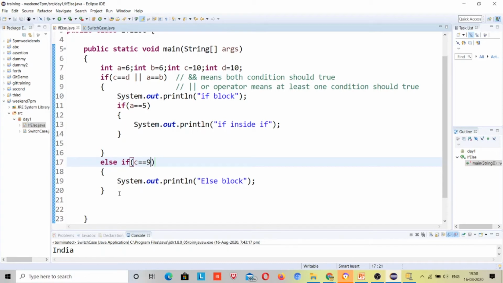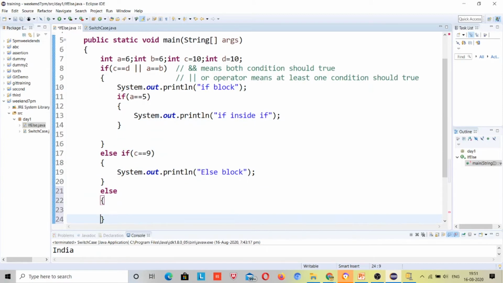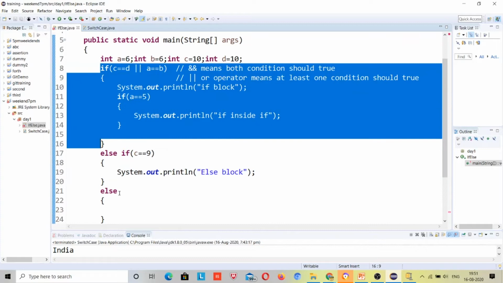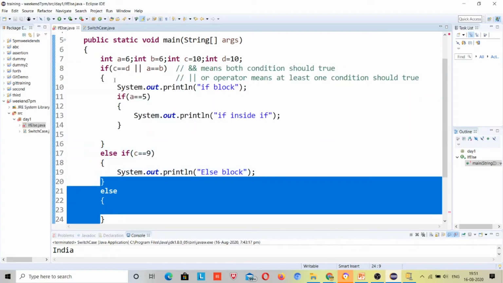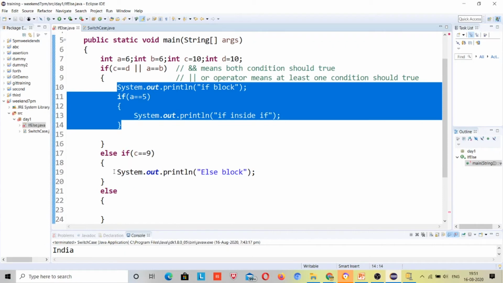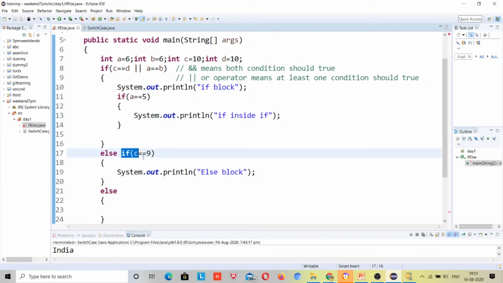We can use it that way, and after that there is no compulsion, but we can use an else part. So we can use if else, else if, and if else if as per our need. If we get an idea about if, else if, and nested if, then we can surely make this one, right?